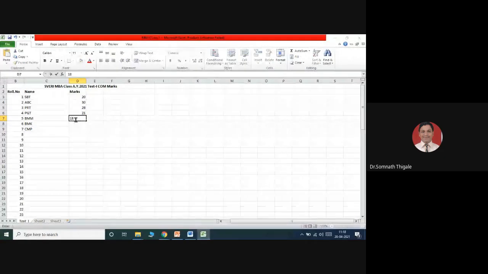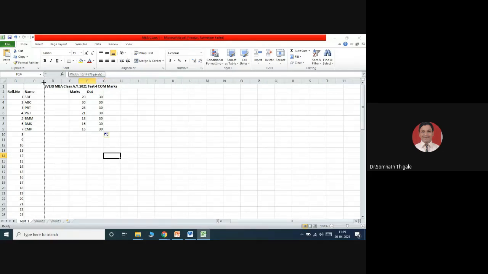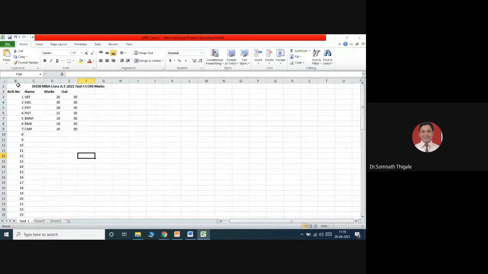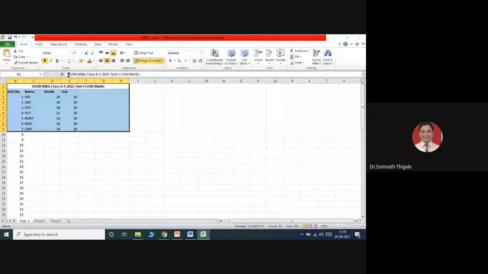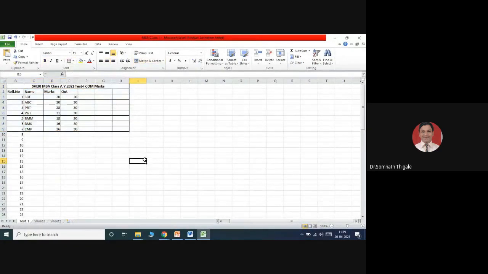then 18, 16 and 17 marks out of. So you just want to take it out of 30 marks. The same data I have filled, so I will save over here. So in this way I can start working with Microsoft Excel. I'll just highlight this part with all borders just for simplicity.